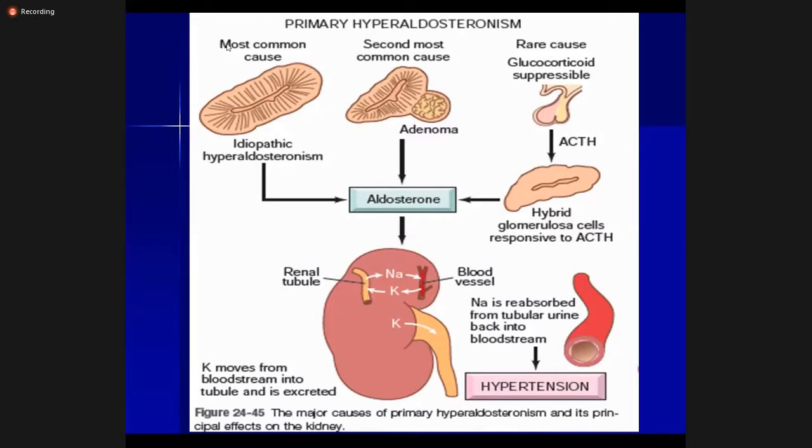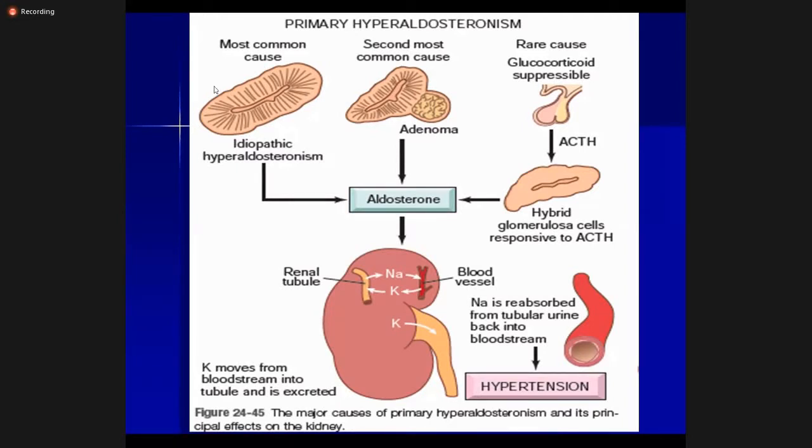As we know, aldosterone hormone is regulated by the renin-angiotensin system. So when there is hypotension, renin hormone is released from the kidney, and it helps in production of angiotensin, which then acts on the cortex and causes secretion of aldosterone.